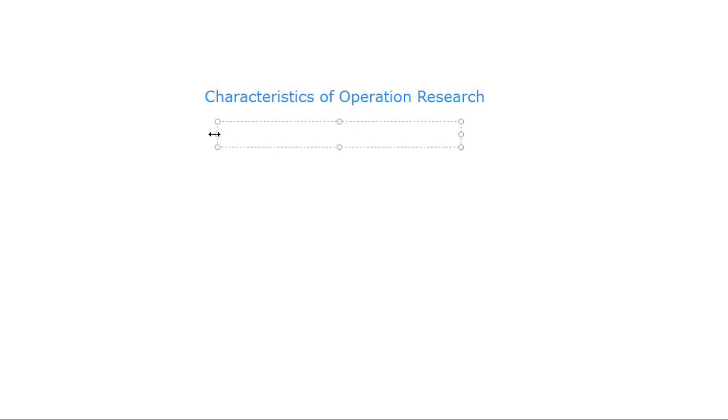Now, characteristics of operation research. The first is decision making. Second is scientific approach.